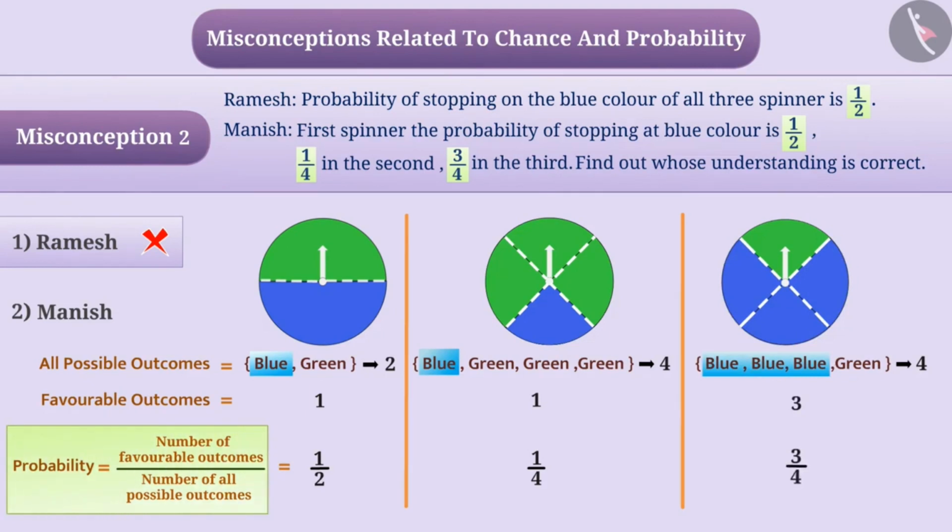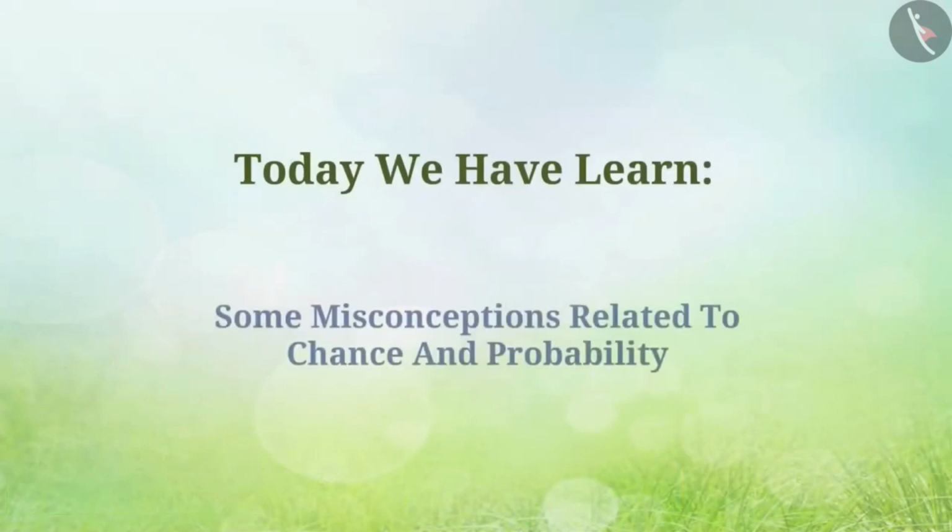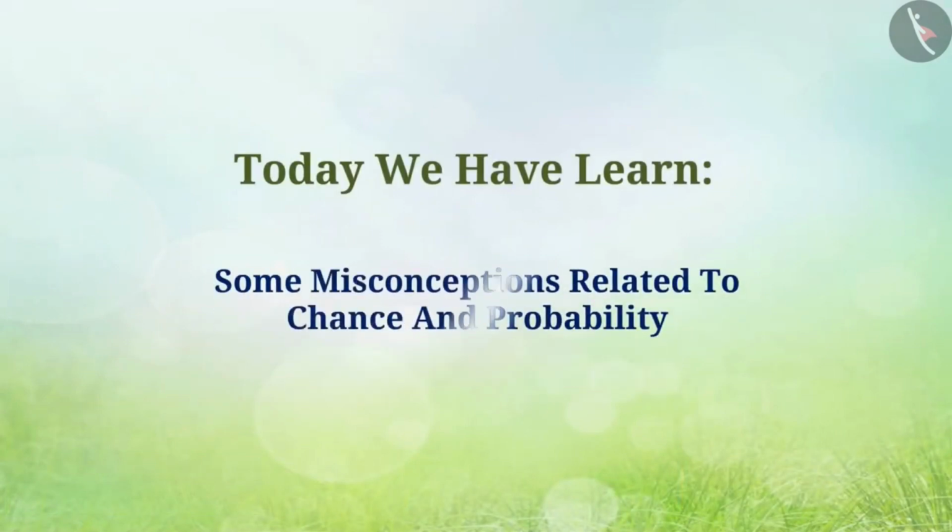In this way, the probability of getting blue color in first spinner is 1 by 2, in second spinner is 1 by 4, and in third spinner is 3 by 4. That is, option 2 is correct answer. Keep in mind that in such situations, probability does not depend on the number of colors, but on the number of equal parts. So today we have learned some misconceptions related to chance and probability.